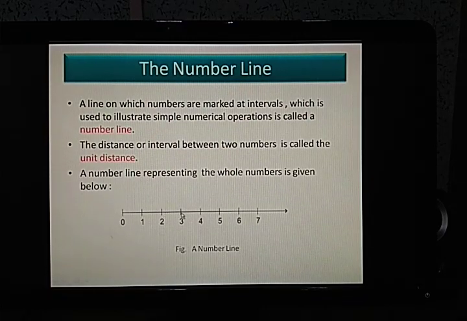So this gapping or the interval is fixed or it is constant. It's not that the gap between 3 and 4 is larger than 4 and 5, or 4 and 5 is smaller than 5 and 6. It's not like that. The gapping or the interval is at equal distance, or you can say constant.